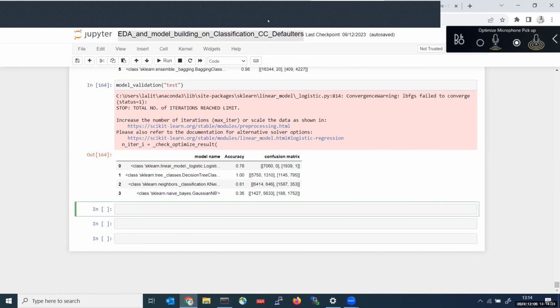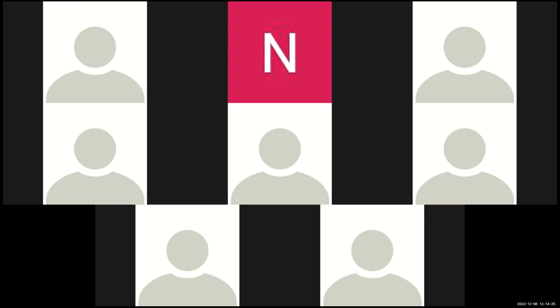This code is already available in the drive, and I will be uploading this recording session. Just go through each and every cell, try to execute the code and understand what we are trying to do over there. Then only you can understand on your own, and it will be easy for you to explain during the interview also.